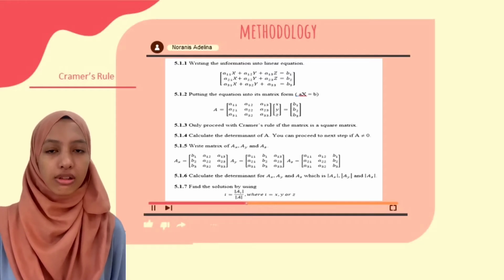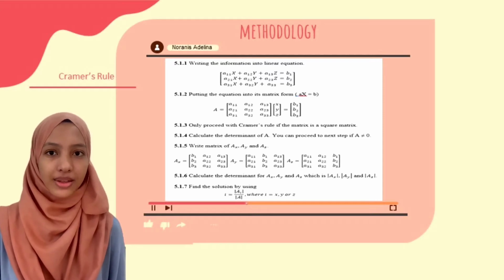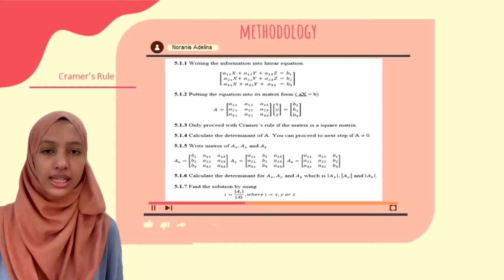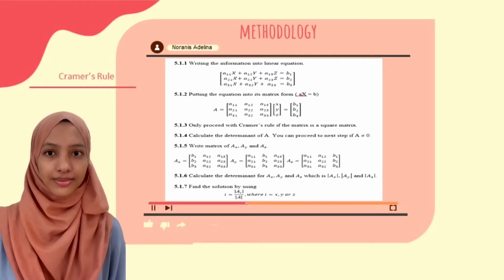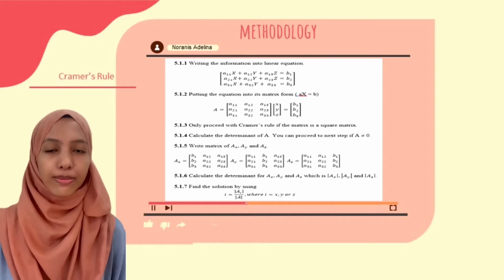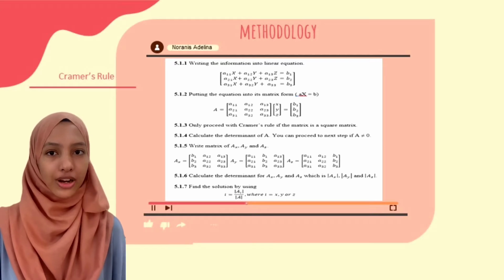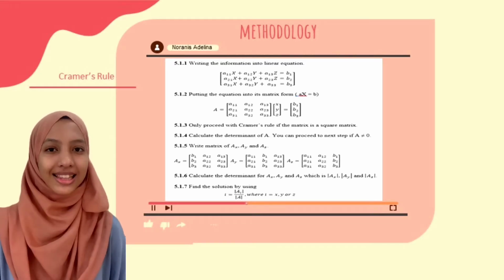Then, write the matrices of Ax, Ay, and also Az. And we need to calculate the determinants for Ax, Ay, and Az. And finally, we can find the solution by using the formula. We will proceed with the application of this method. That's all from me. Thank you.